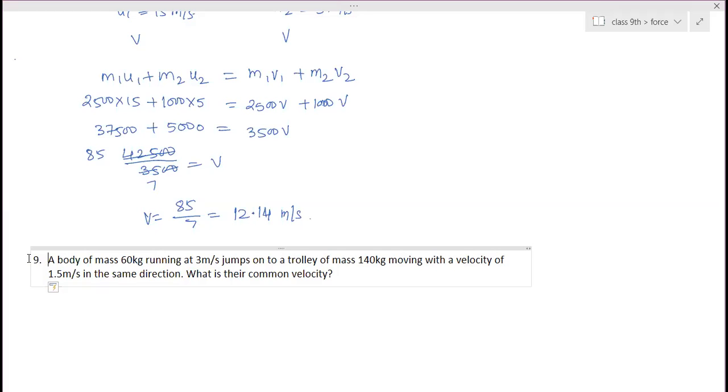Ma'am, is the ninth one 1.7 meter per second? Let me check. I have not solved it, I don't have solutions of this. Ma'am, is it 1.95 meter?